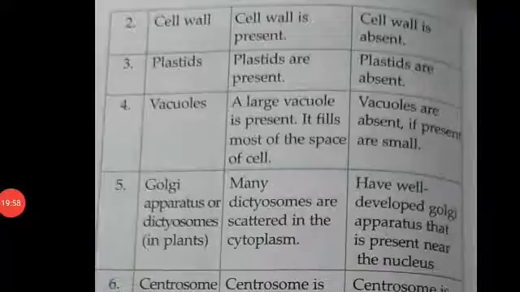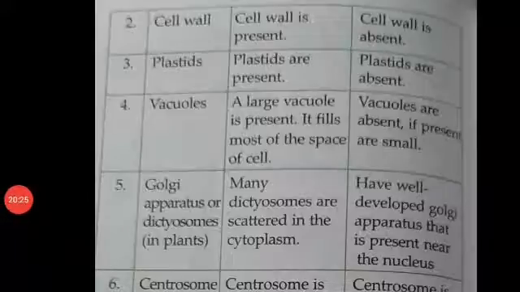The cells that do not have a well organized nucleus due to the absence of nuclear membrane are called prokaryotic cells. Is it clear? These also lack the cellular organelles like mitochondria, endoplasmic reticulum, chloroplast, lysosomes, etc. The organisms with this kind of cells are called prokaryotes. Is it clear, students?